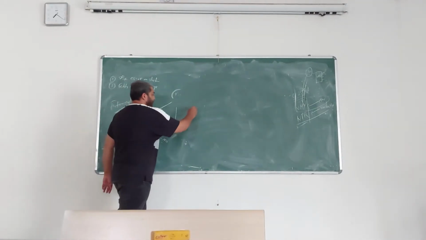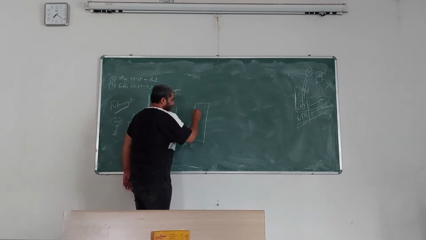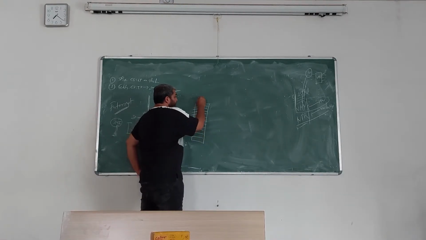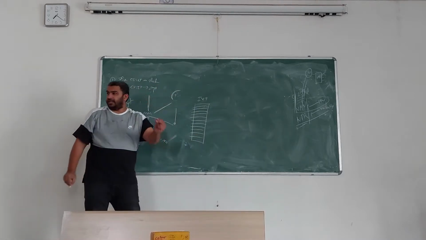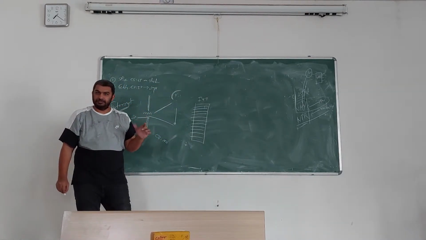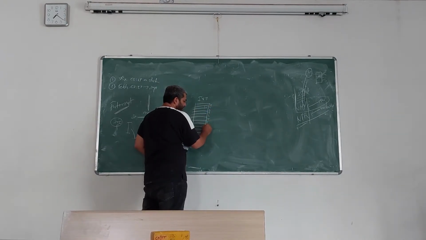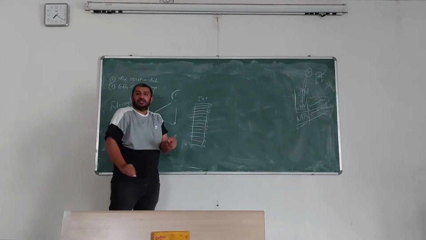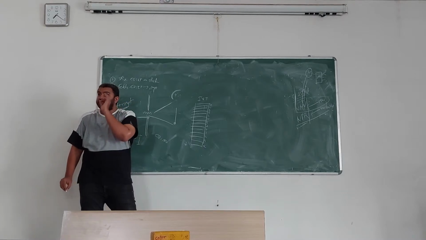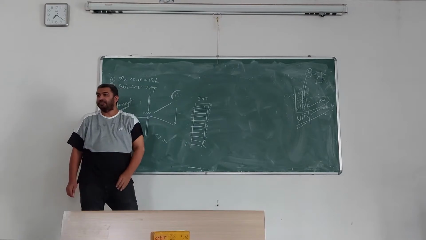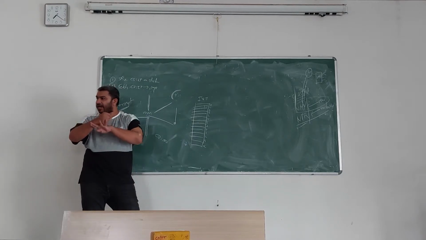Concentrate. This is my IVT. The starting point is always 0. 1, 2, 3, 4, 5, 6, 7, 8, 9, 10, 11, 12. Each interrupt requires how many bytes in the IVT? 4. CS and IP.